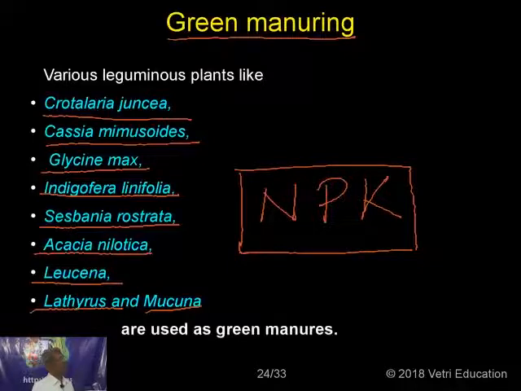This once again is a different topic: how the green manure is formed. You have to form pits. You have to put the things in the pit. You have to add microbes to that. You have to add salt. Then different water has to be added. Then it has to be kept in that stage for a longer duration. Then it becomes automatically, all the leaves become manure. Then you have to dig out the manure, and then add it to the plants. So that's another topic of how a manure could be formed from green plants.